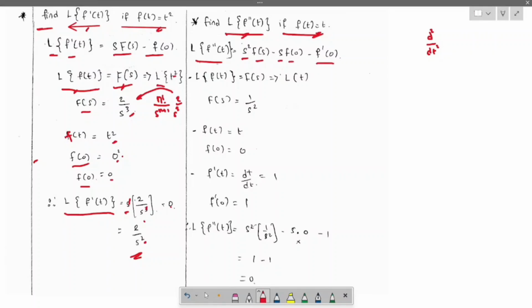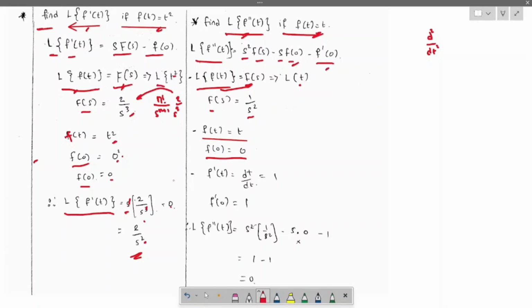The Laplace of f of t is f of s. Now replace f of t with t: Laplace of t, which is f of s, equals 1 by s square. Now f of t equals t, so f of 0 is 0, which means this term is done.